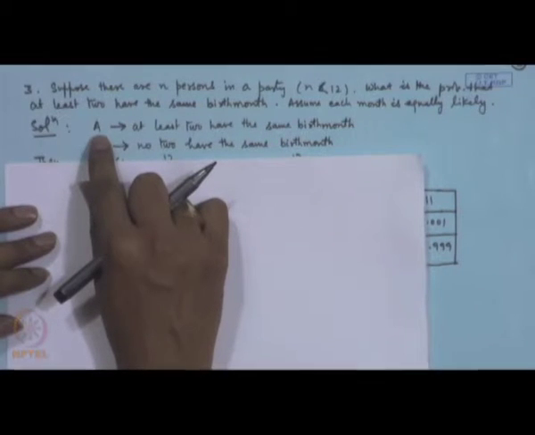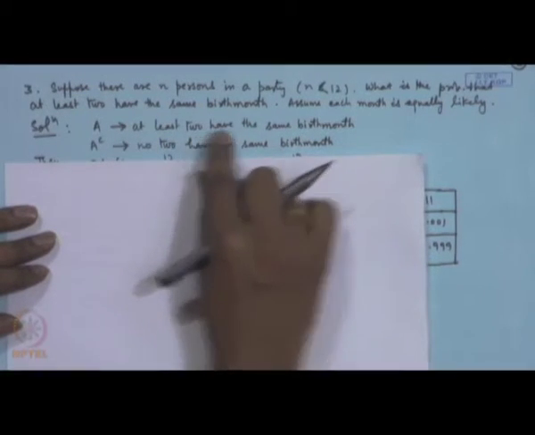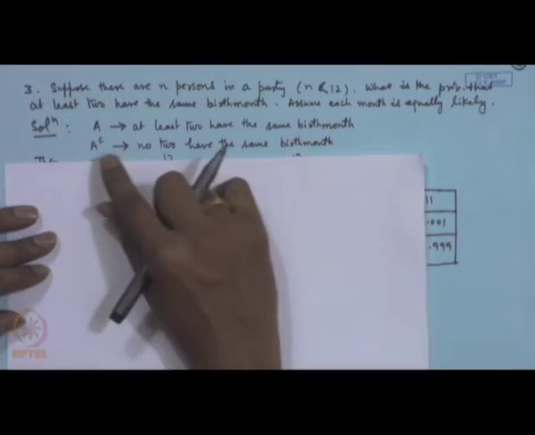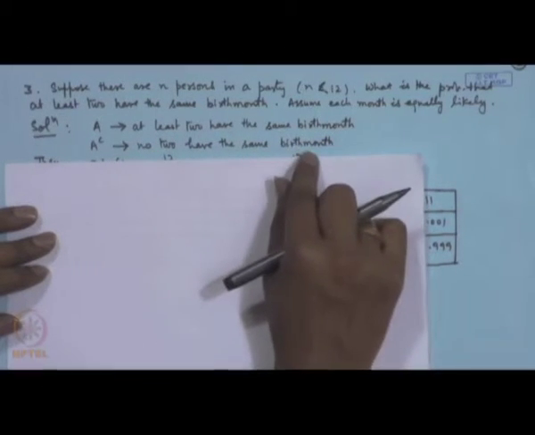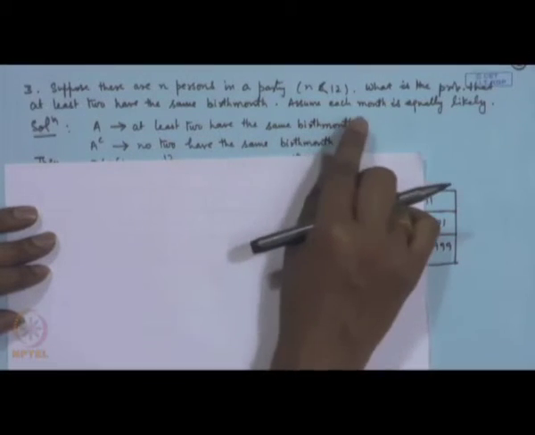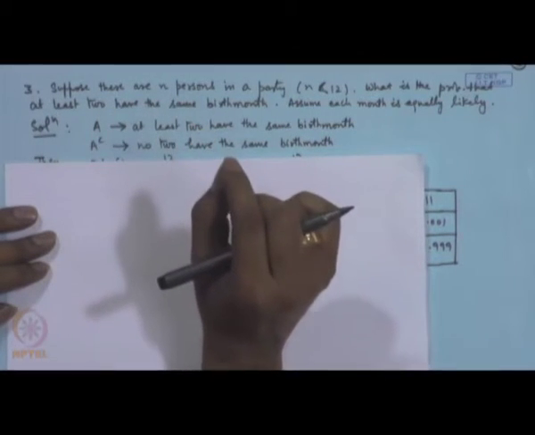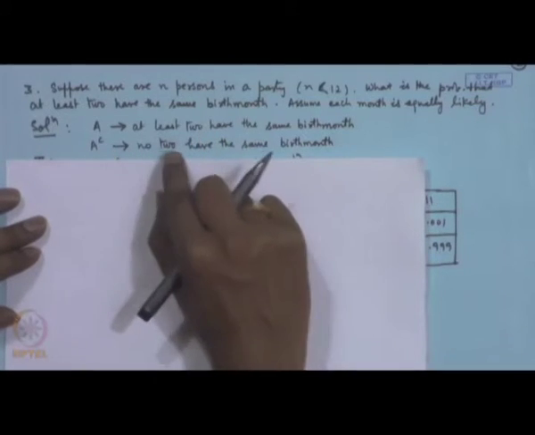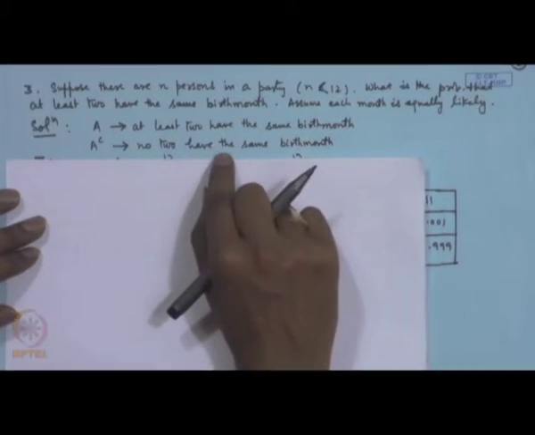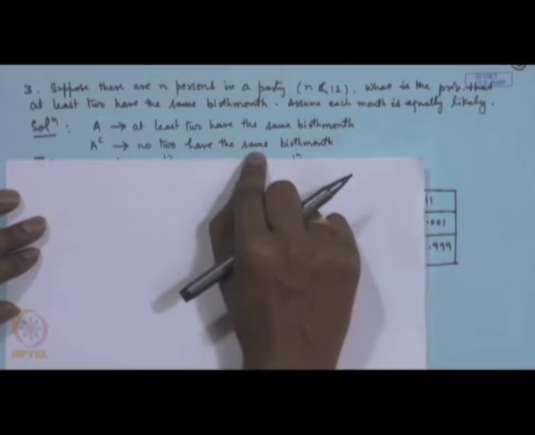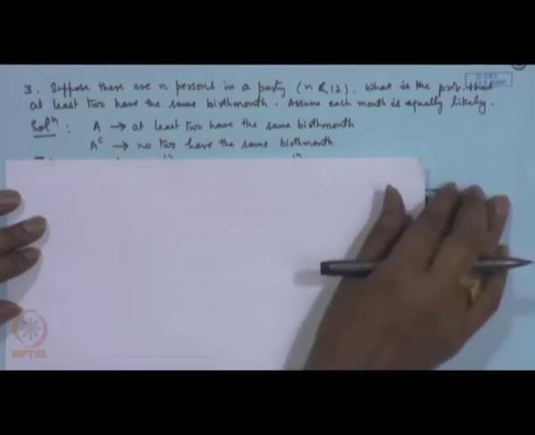So, let us assume A to be the event that at least 2 have the same birth month, and A complement is the event that no 2 have the same birth month. We have to find out the probability that at least 2 have the same birth month. Now, in order to find out this probability, we have to calculate exactly 2 have the same birth month, exactly 3 have the same birth month, and so on. So, this will be slightly lengthy description of the event. If we take the complementary event, it is much simpler, because we are simply saying that each of them has a distinct birth month. So, it will be easier to find out the probability of A complement in this case.